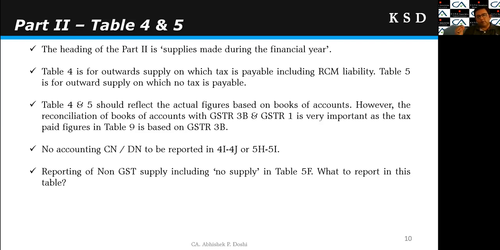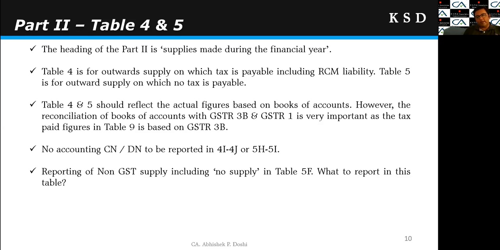Whether we should go as per the GSTR 1, as per the GSTR 3B, or as per the books of account. So what the press release suggests, and what we should do, is we should go for the actual supplies made during the year. Therefore, we should follow the books of account concept. However, the reconciliation of the books of account with the GSTR 3B and GSTR 1 is very important, right? Because we cannot directly put the figure as per books of account in table 4 and 5.